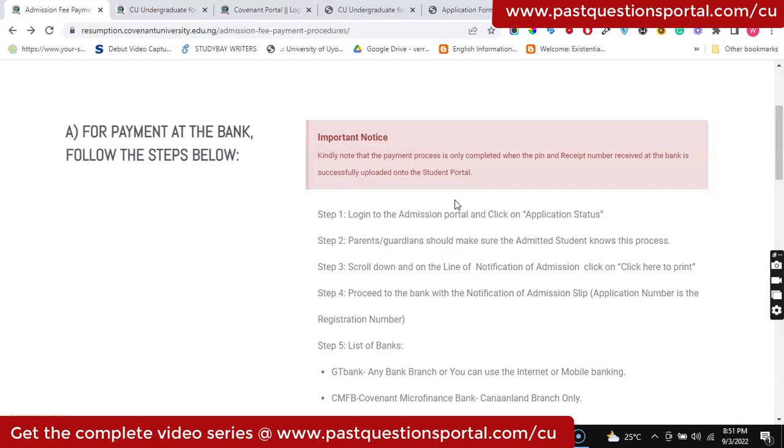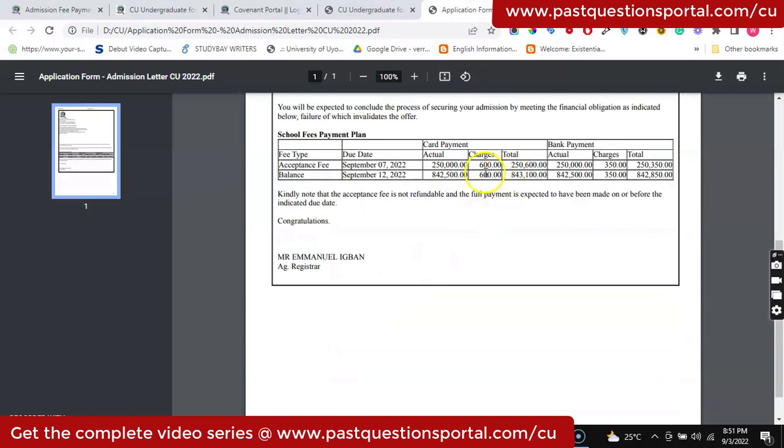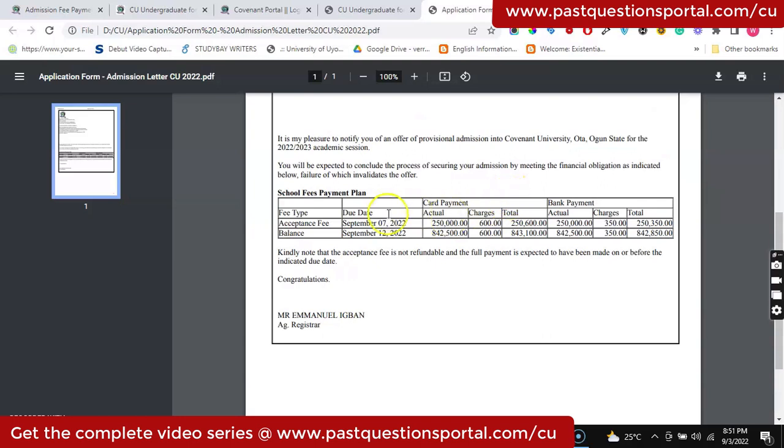As per the charges, the charges are negligible. If you check, the charge is just 600 naira against 350, just about maybe 250 difference there. So I don't think charge will really be an issue why someone would want to go to the bank. Just about 250 naira difference.